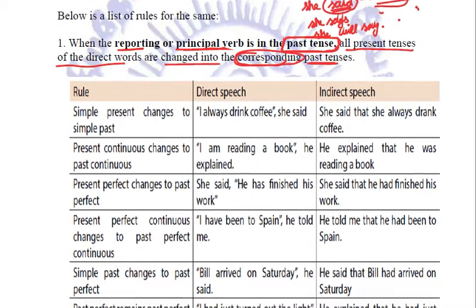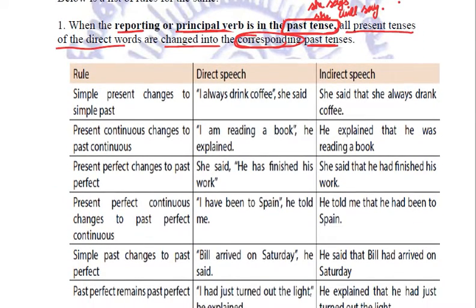Again, I am repeating the fact that first of all, we need to relate the tense of the reporting or principal verb. If it is in the past tense, she said, she informed, she advised, she asked, all these are past forms.